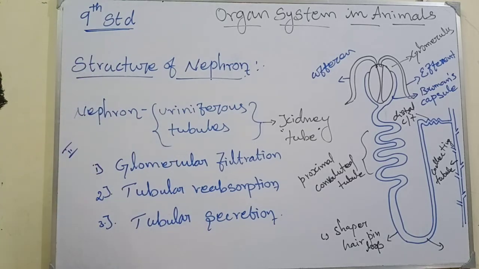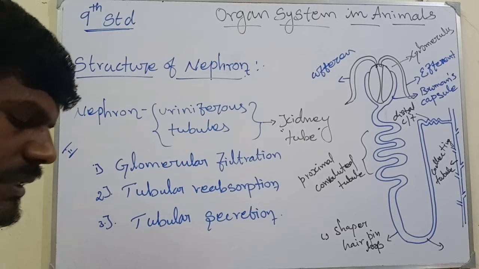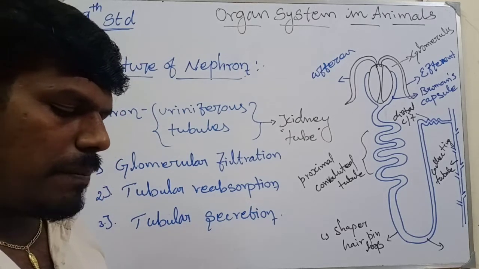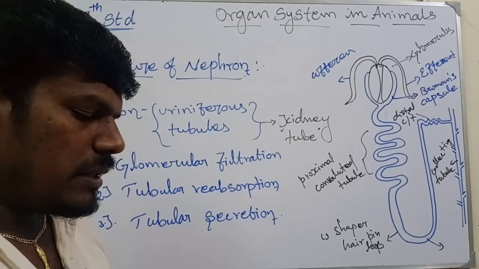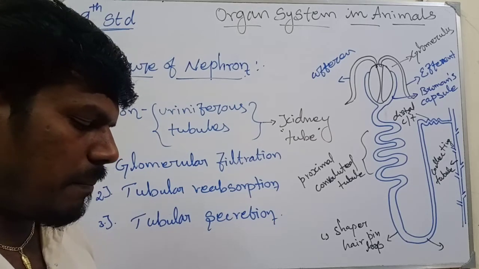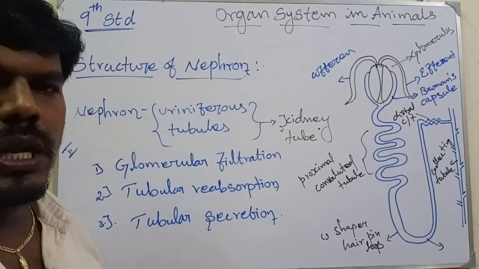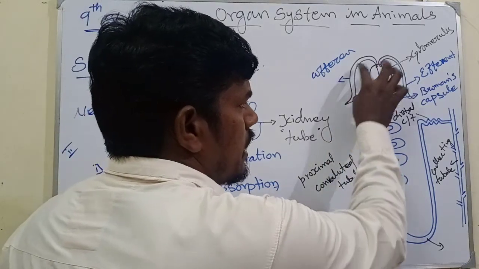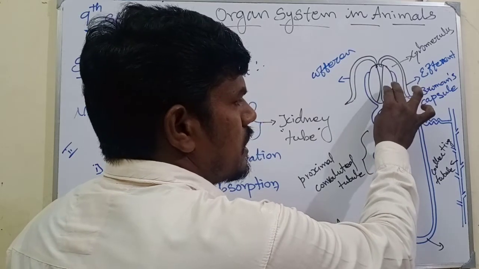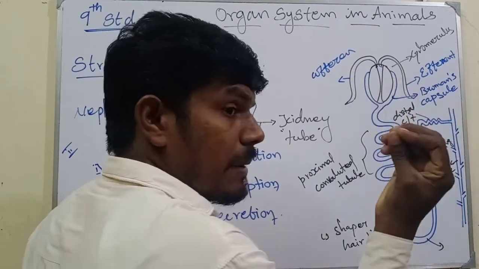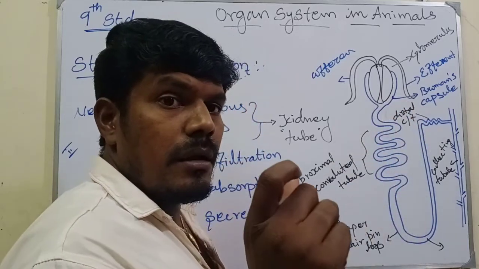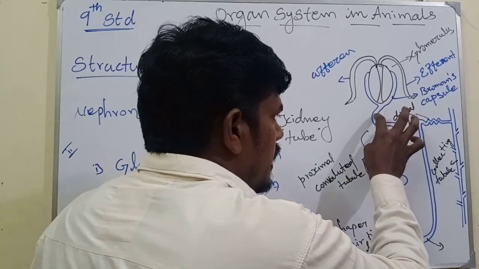The filtrate in the proximal tube consists of essential substances such as glucose, amino acids, vitamins, sodium, potassium, bicarbonate and water, which are reabsorbed into the blood by a process of selective reabsorption. That means once the blood enters the glomerulus and the substances are filtered, the remaining blood substance enters the tube this way. This is the renal pelvis.